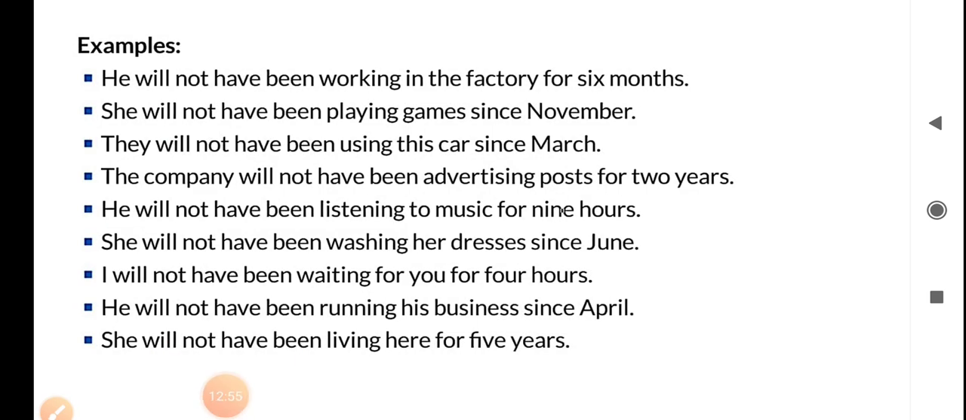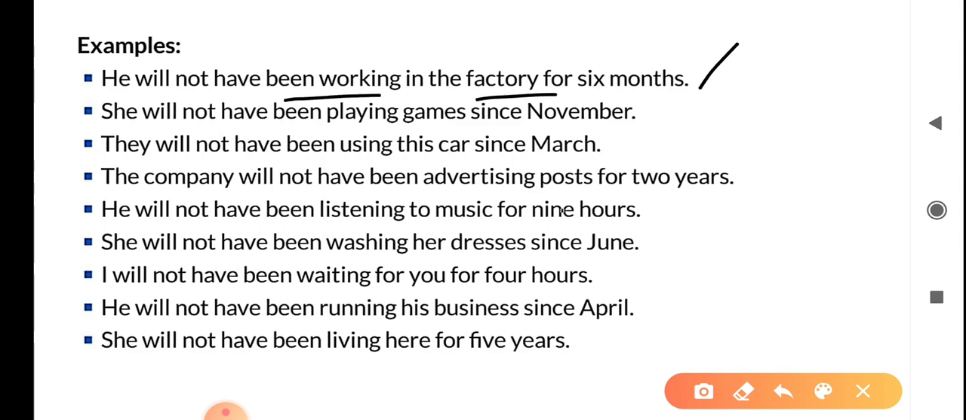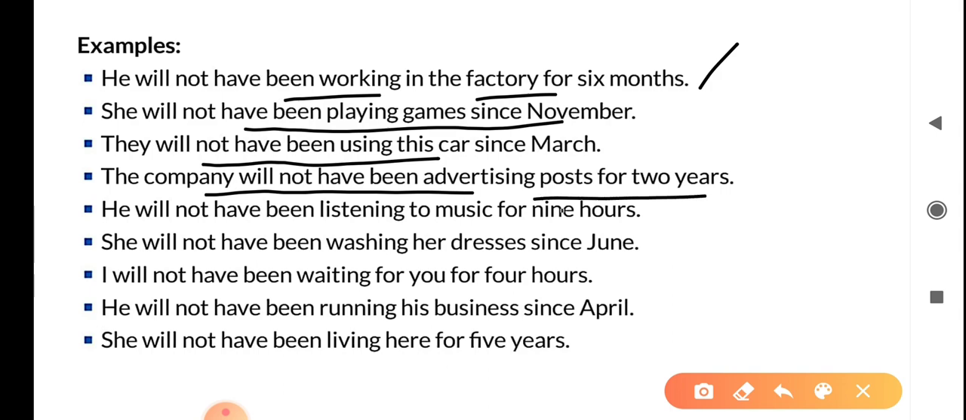Here are some examples for negative sentences in future perfect continuous tense. He will not have been working in the factory for 6 months. She will not have been playing games since November. They will not have been using this car since March. The company will not have been advertising post for 2 years. He will not have been listening to music for 9 hours.